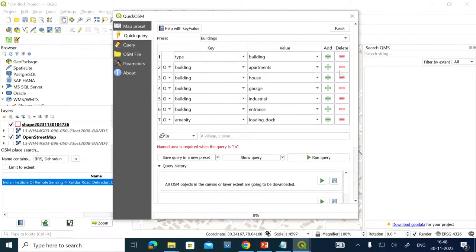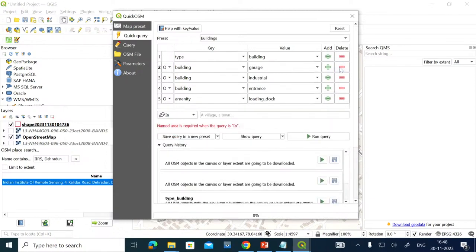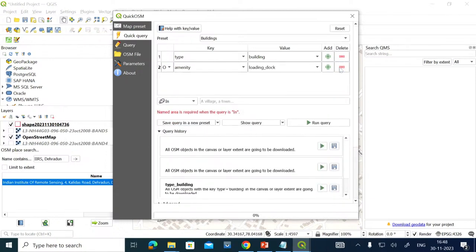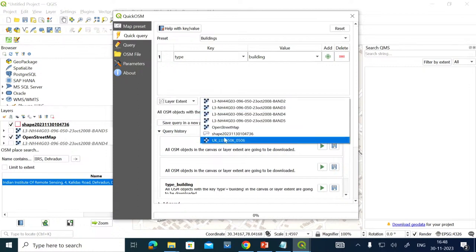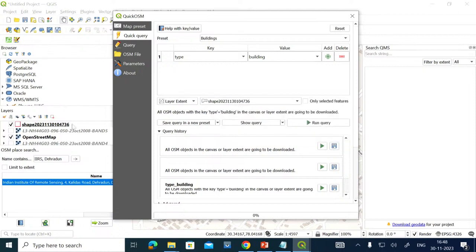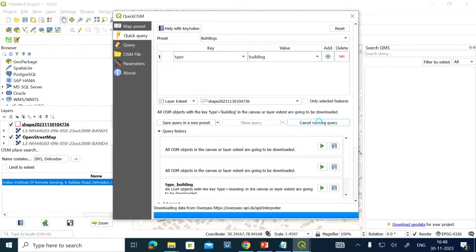Type building I will take. Apartments are not there. Houses are not. Garage, industrial, entrance, only buildings I will take. Type equal to buildings, and in from where I want, around the layer extent. Which is the layer extent? Layer extent is the shape file basically. Select it and then run query.